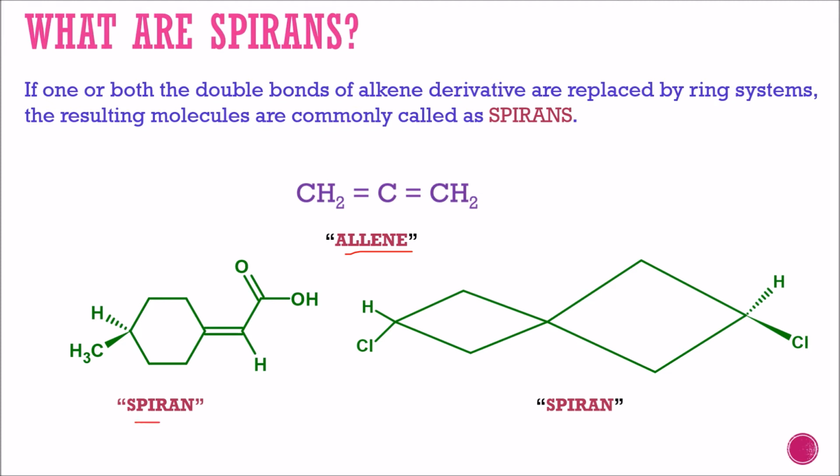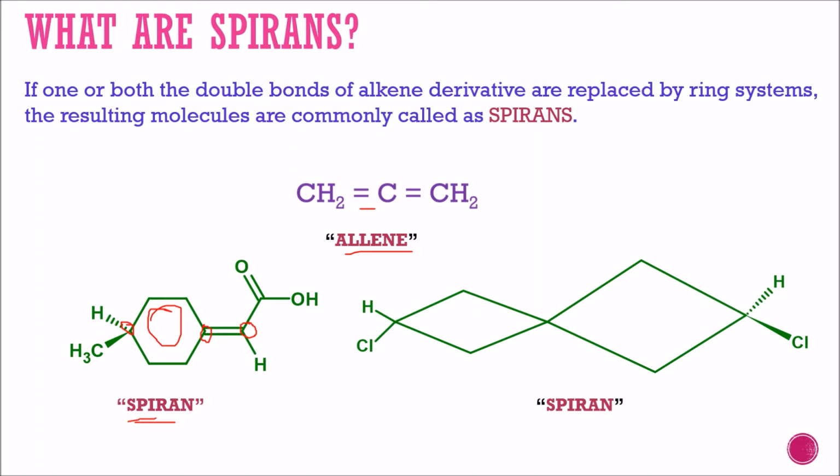If one of the double bonds is replaced by a ring structure, then the double bond between these two carbons is replaced by a ring structure and forms a spiran.